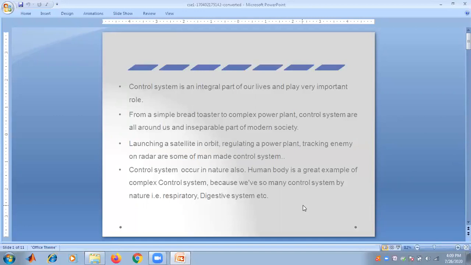Launching a satellite in orbit, regulating a power plant, and tracking an enemy on radar are some of the man-made control systems. Those are the examples of man-made control systems: launching a satellite in orbit, regulating a power plant, tracking an enemy on radar.